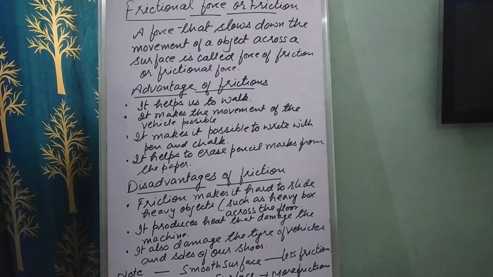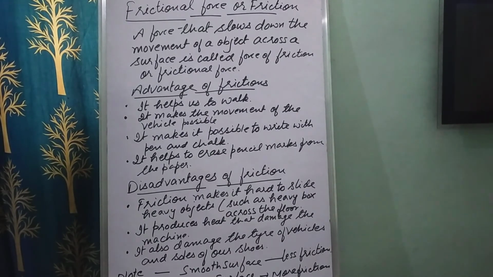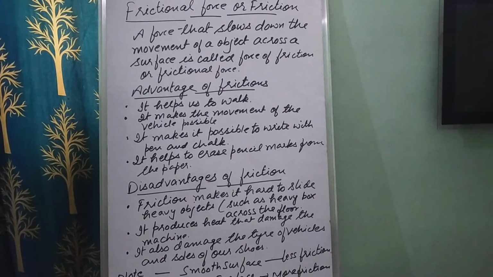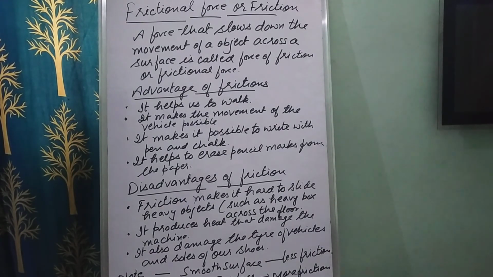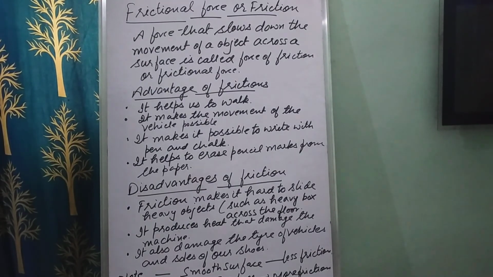It's hard to slide heavy objects, such as heavy pieces of furniture or a heavy box across the floor. Second, friction generates heat. See children, when you rub your palms together for some time, you will see heat is produced. Why? Due to friction. So when heat is produced due to friction, it causes damage to machine parts such as car brakes, because these are continuously working.